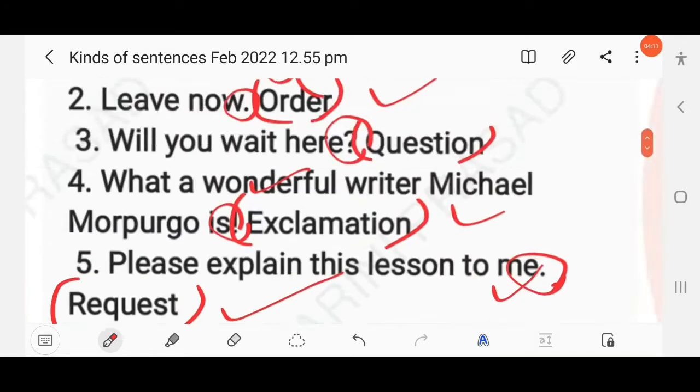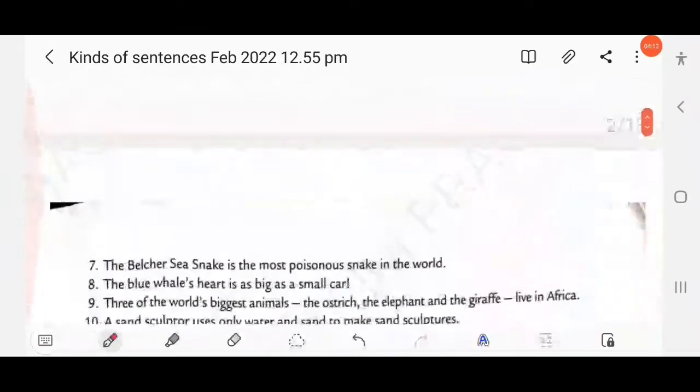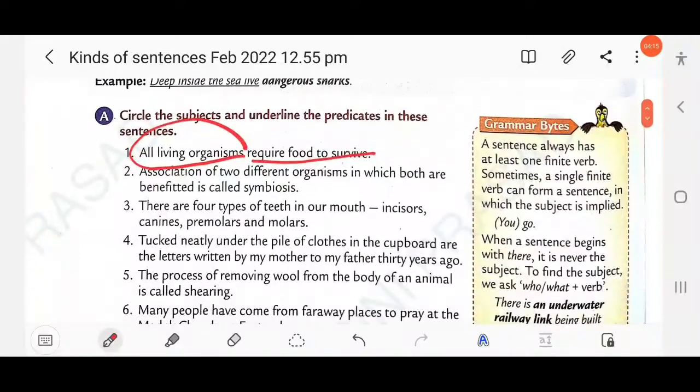Clear? Then next question: association of two different organisms in which both are benefited is called symbiosis. Similarly here you have to ask the question who or what. What is called symbiosis? You will get the answer: association of two different organisms in which both are benefited.